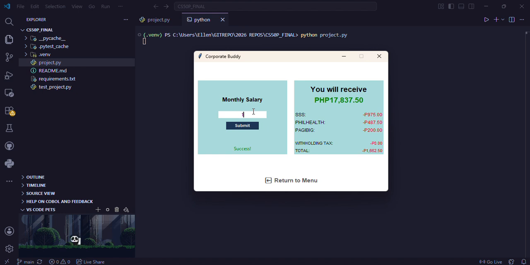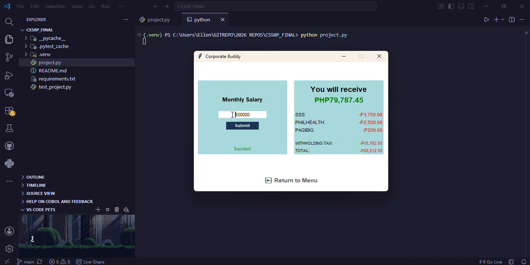Let's go with another example, let's say 100,000, because as you can see there's no withholding tax. Submit, and then you will receive 79,787.45 pesos, which is quite low, but that's how it is. That's how SSS, PhilHealth, and Pag-ibig deduct your salary.